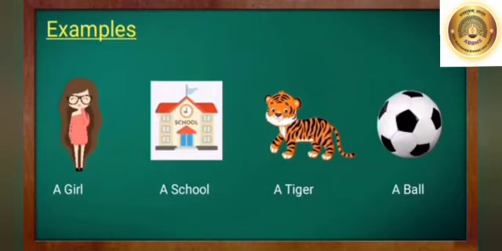A girl. A girl is an example of a person. A school. It is an example of a place. A tiger. It is an example of an animal. And a ball. It is an example of a thing.